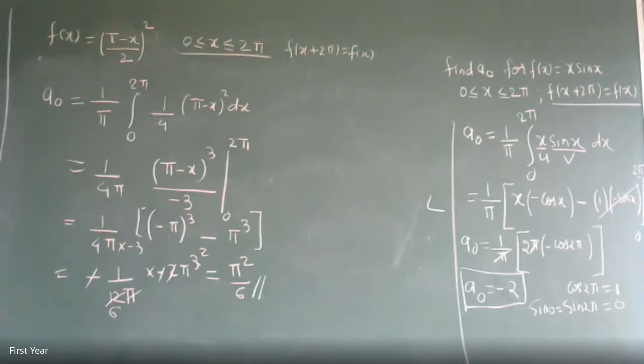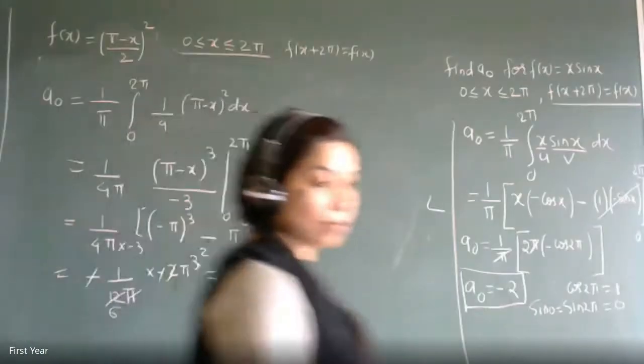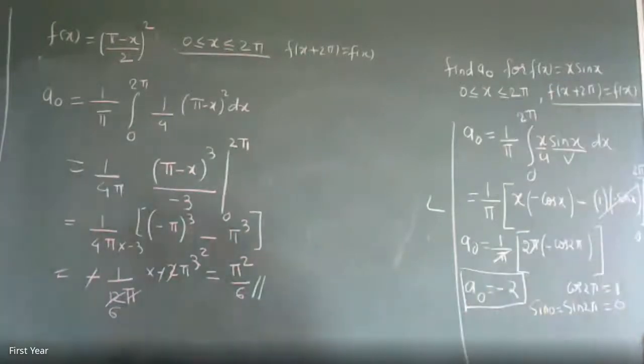Clear everyone? Jay, Firke, you are there in the lecture? Yes, ma'am. Okay, you are understanding what is going on? Yes, ma'am. Understanding. Okay. Pi square by 6 is the answer. Everybody got it?